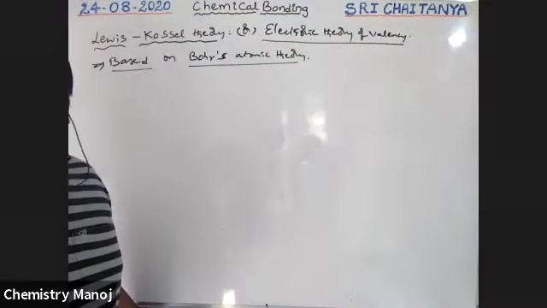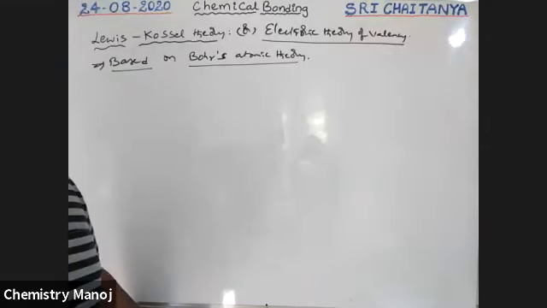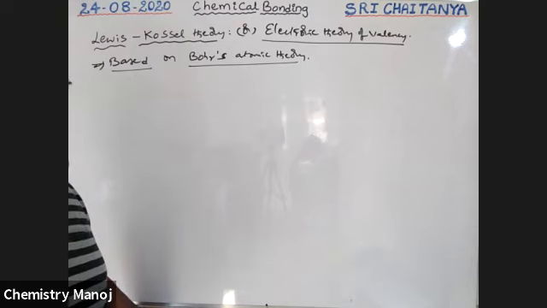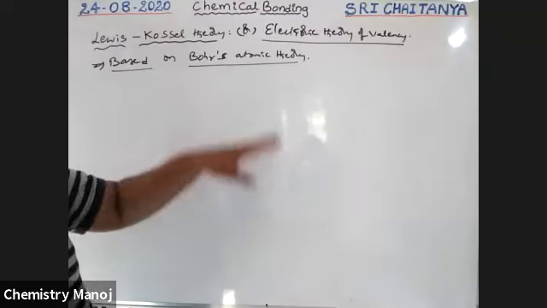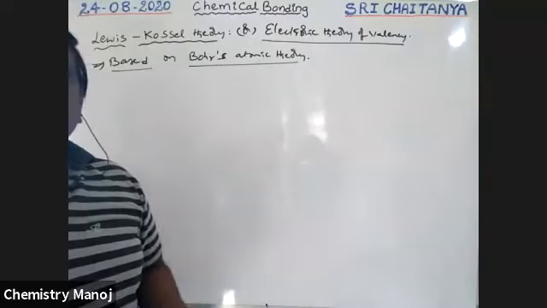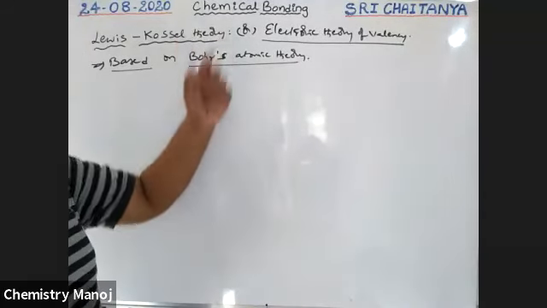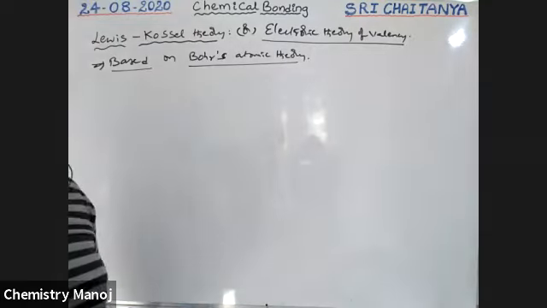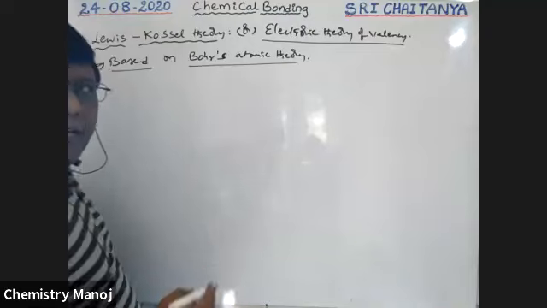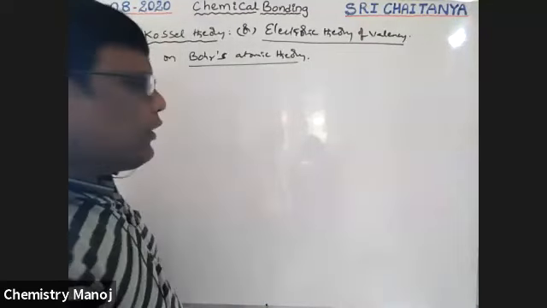Already we know Bohr's atomic model. There is a nucleus at the center of the atom, and all the protons are present inside the nucleus. Electrons revolve around the nucleus in closed circular paths, and those paths are called orbits. That is atomic structure. Based on that, he explained how valency arises. Okay, now see, boys. Let us consider a cube.